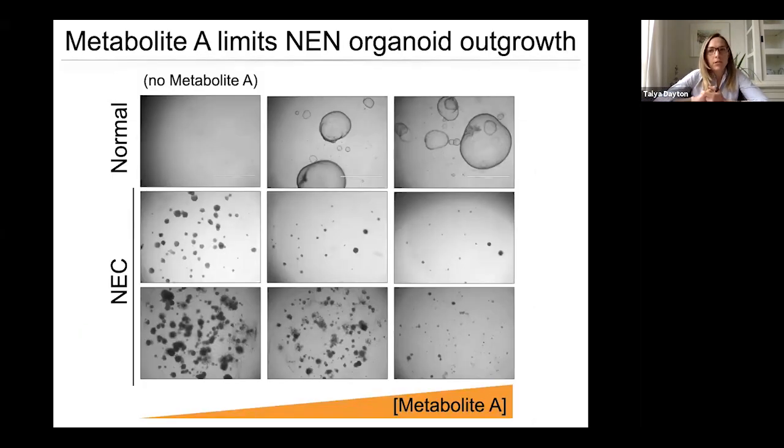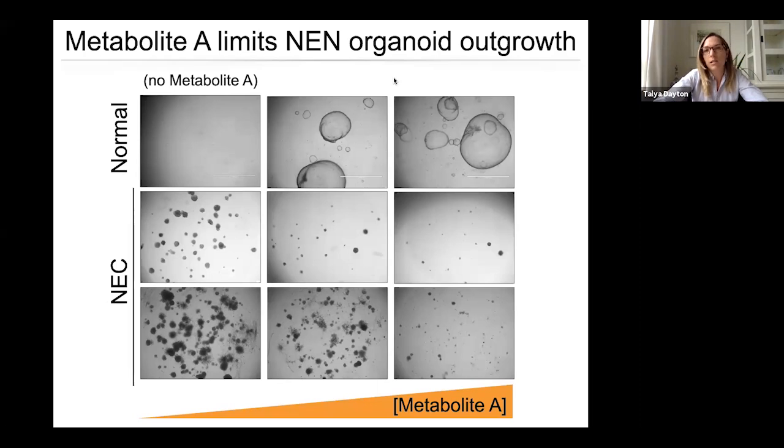So one of the most interesting observations that we made when we were developing this media and figuring out what worked and what didn't was the fact that one of the things that we added to the media, this metabolite, is a metabolite that we normally add to organoid medias in general. It seemed to actually inhibit the growth of these tumors. And so what I'm showing you here are some pictures from one of the experiments where we made this observation. So what you can see on the top is that when we grow normal pancreas organoids in the absence of this metabolite, there's essentially no outgrowth.